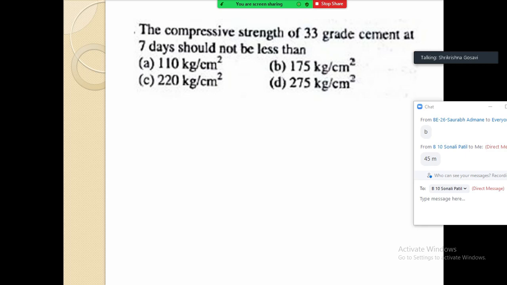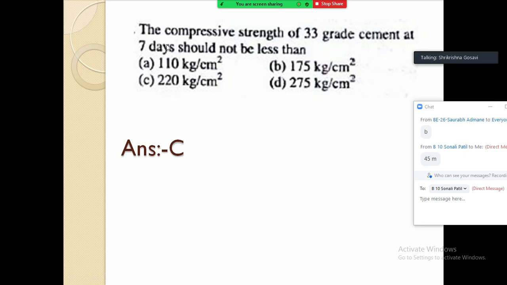The compressive strength of 33 grade cement at 7 days. Okay, so after 7 days if you test this 33 grade cement, its compressive strength should not be less than... Tell me the value from these options. Okay, what will be the answer from your side? Or I will tell you the answer right now. So its answer is 220 kg per centimeter square.